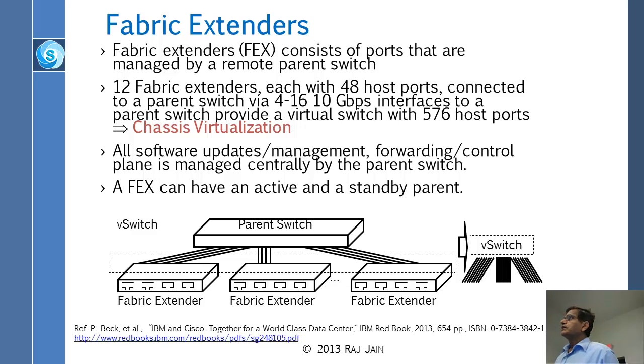Most of the intelligence comes from the parent switch. The parent switch will simply say, make 2 copies of this packet and send it to 2 people. That's the kind of thing it will say, not too much more. So you have fabric extenders which have ports in them, and then you have the parent switch which controls those remotely controlled ports.